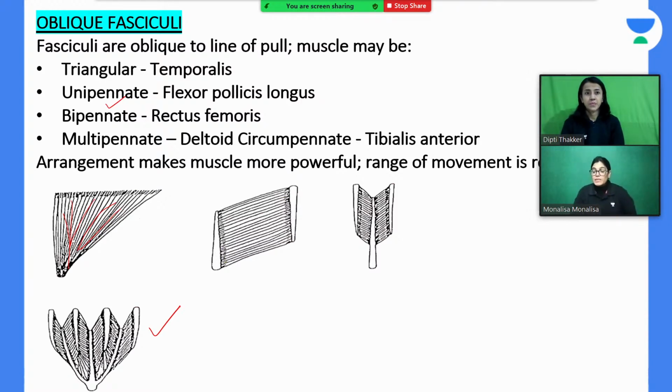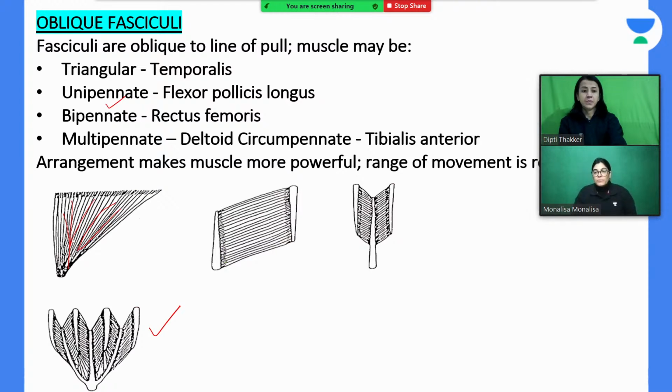So this deltoid muscle is having multipinnate presentation. To be more specific for your examination, I would suggest that the acromial fibers of the deltoid muscle are the only multipinnate ones. Which fibers? Acromial fibers, which are also called the middle fibers of the deltoid muscle. Why am I telling you these points? Because these are the crux points which are going to be asked in your viva and your competitive exam.